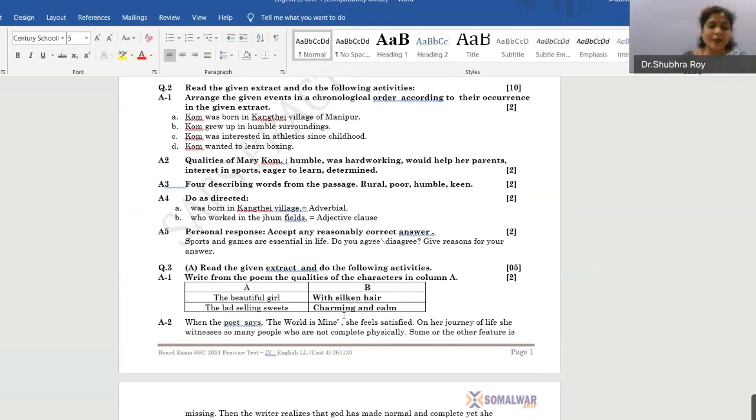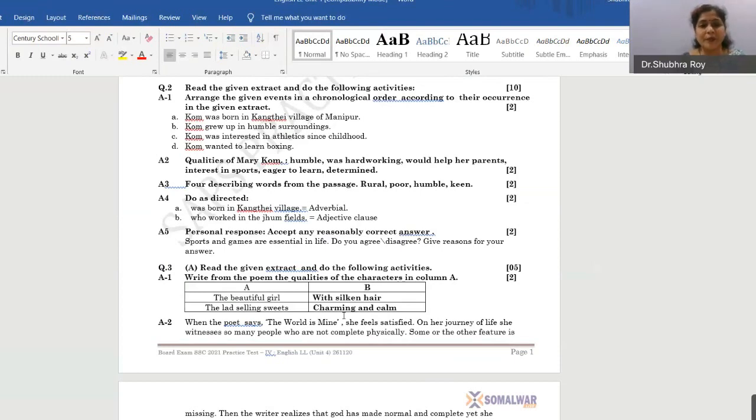The last one: her parents were tenants who worked in the jhum fields. Who worked in the jhum fields? It is an adjective clause. Okay, it is an adjective clause. Then do as directed. These two are the grammar sentences that you got.